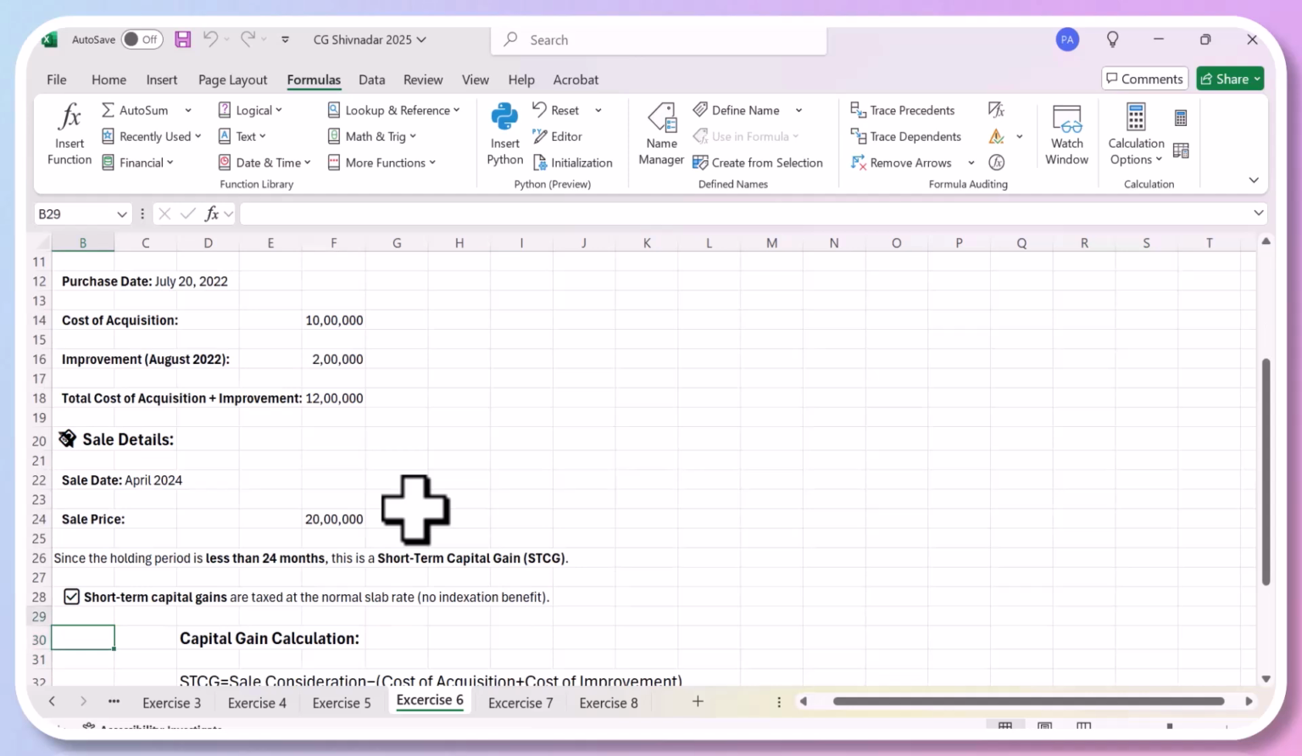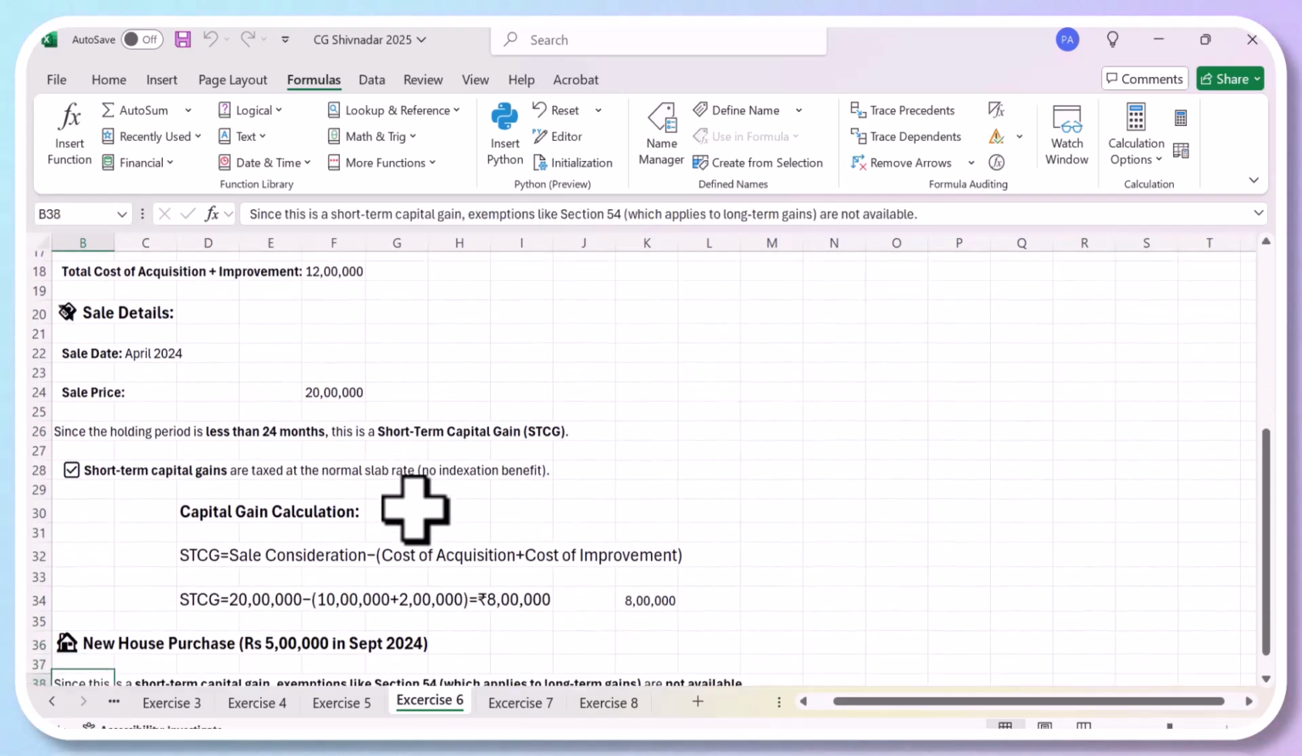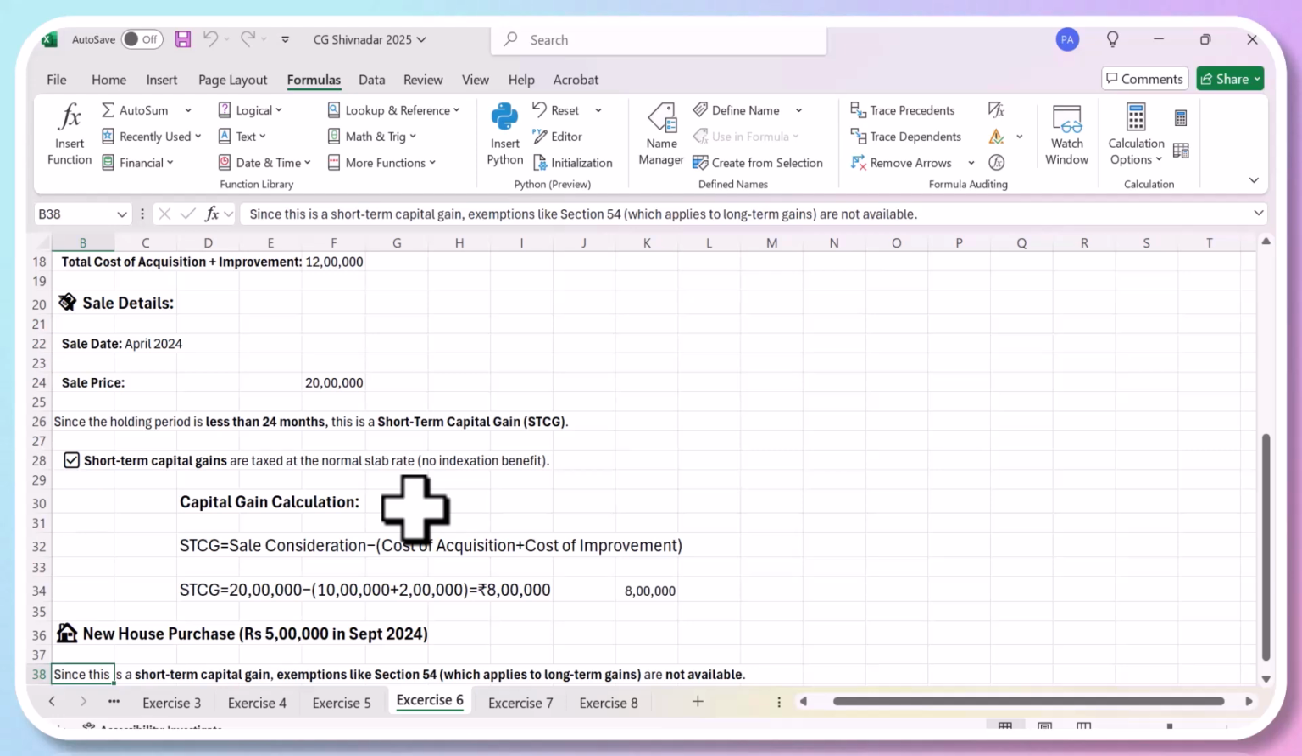Same details. Same thing. Short-term capital gains are taxed at the normal slab rate, with no indexation benefit.